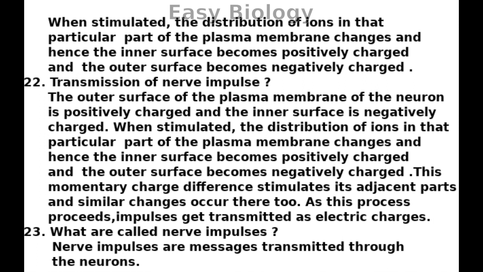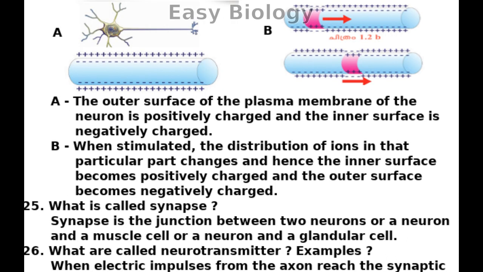As this process proceeds, impulses get transmitted as electric charges. What are called nerve impulses? Nerve impulses are messages transmitted through the neurons. Look at the illustration. What does AB indicate?